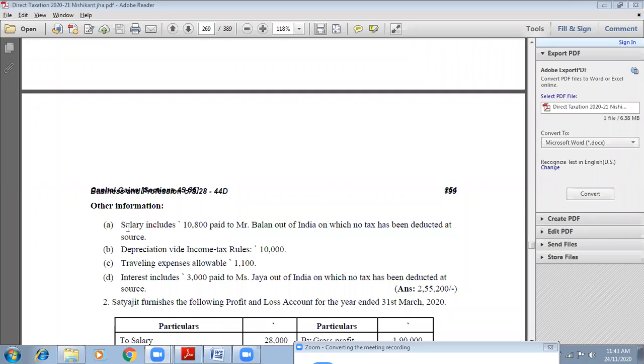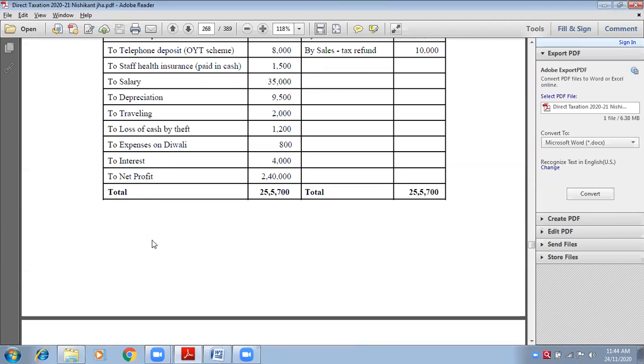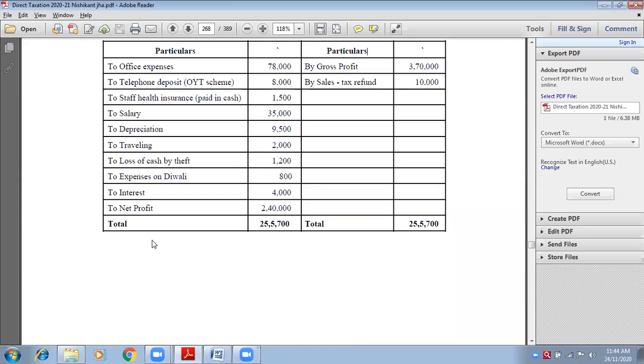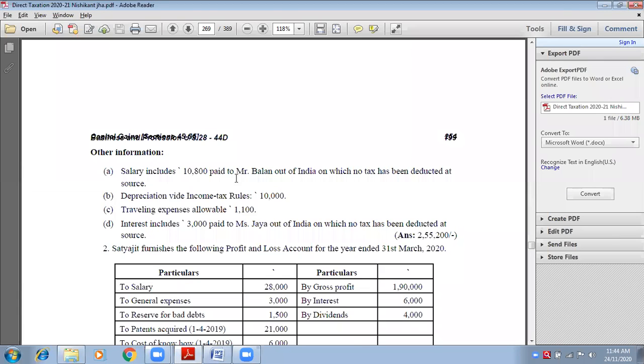But here, salary is your expense. You are paying it to Mr. Balan who lives outside India, and no tax has been deducted at source. This is your mistake, so you will not be allowed. This salary expense, which is paid to Mr. Balan, will not be allowed. Why is it not allowed? The reason is that no tax has been deducted at source. That means from 10,800 tax is not given to the government. Therefore, this expense will not be allowed.